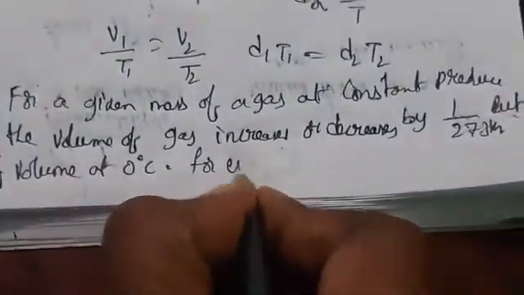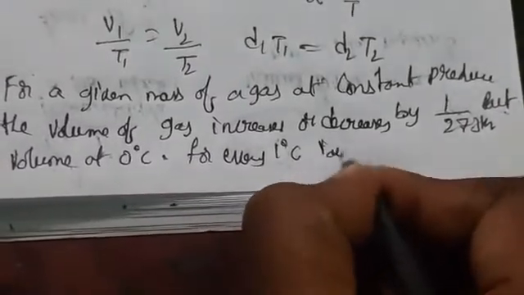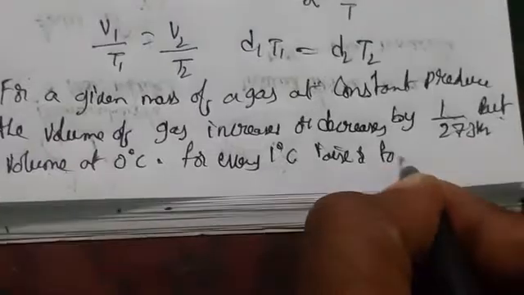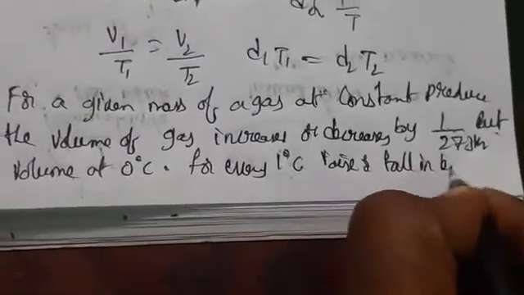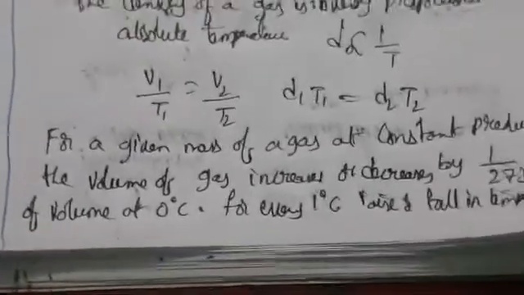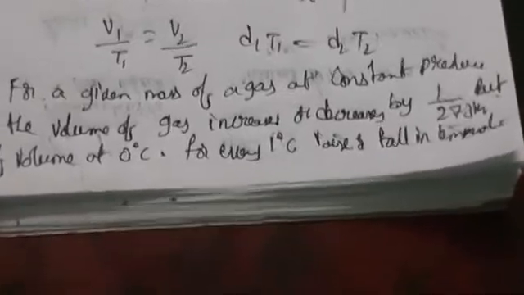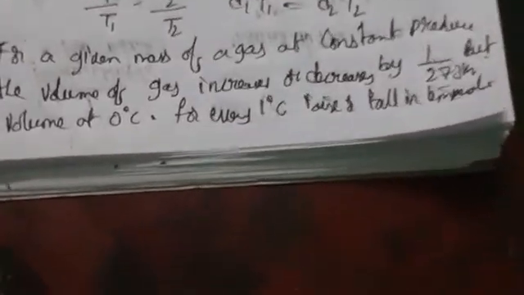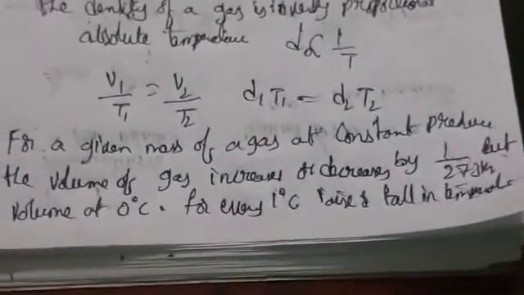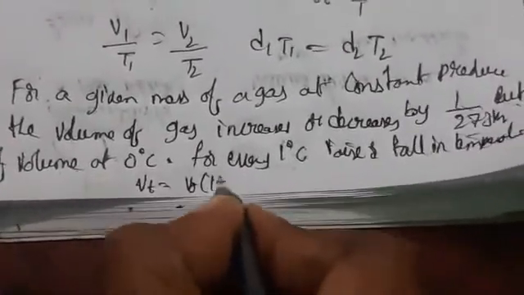Means for every 1 degree centigrade, what happens? For every 1 degree centigrade it may rise or fall in temperature. So this is also nothing but Charles law. So by this what we can say? Vt is equal to V naught into 1 plus alpha t.